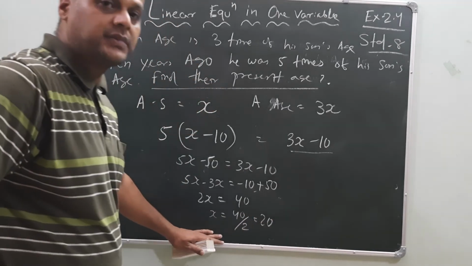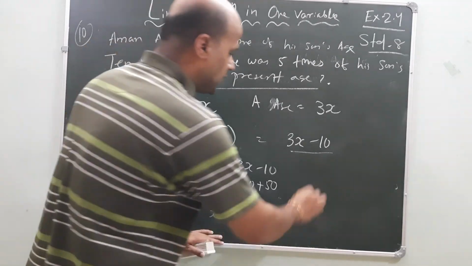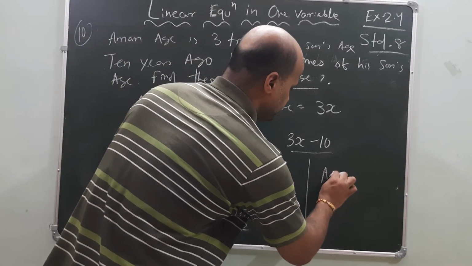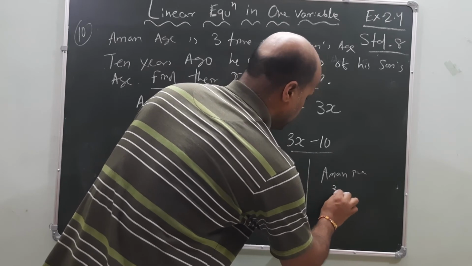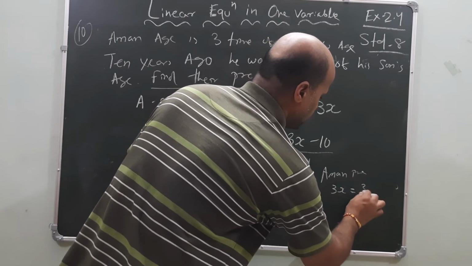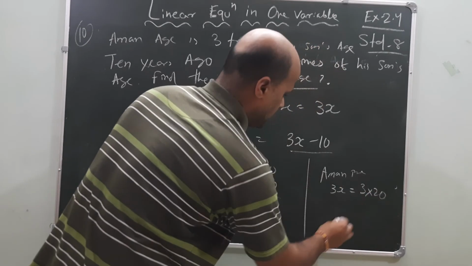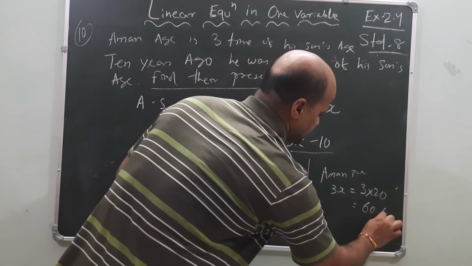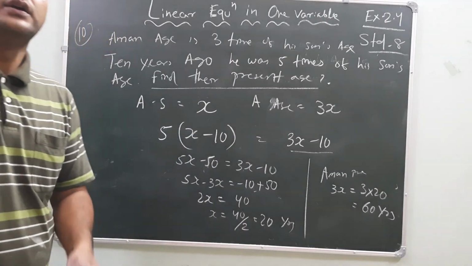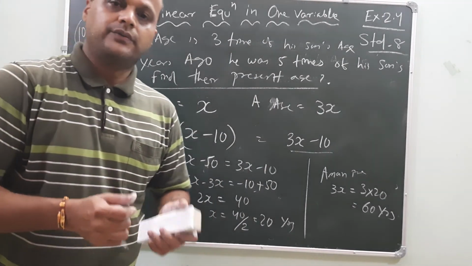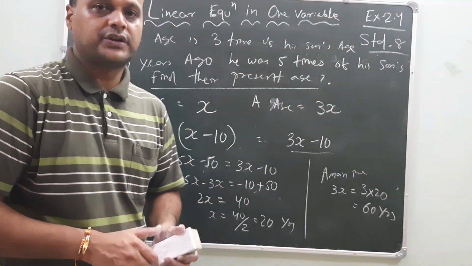This is Aman's son's age. What about Aman? Aman's present age is 3x. 3 into 20, how much is it? 60 years. In this manner, you have to find the value of the variables.